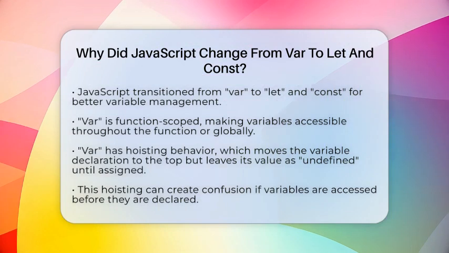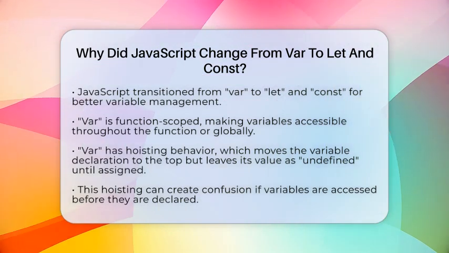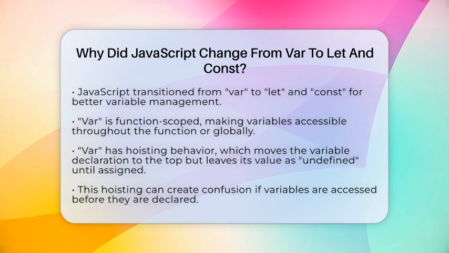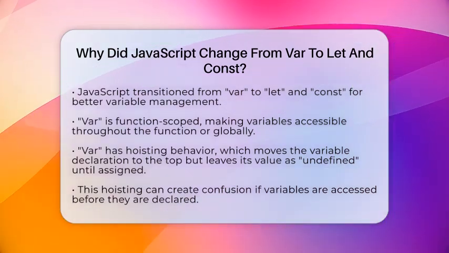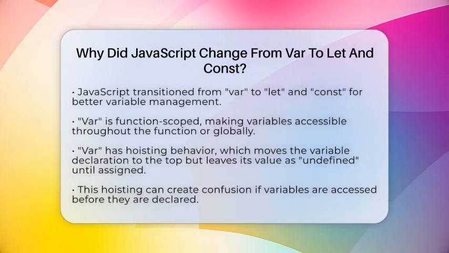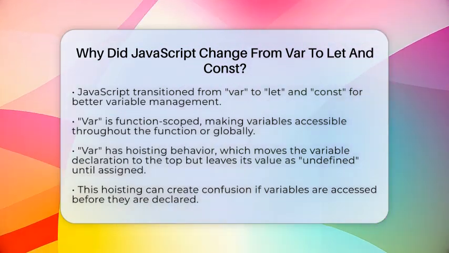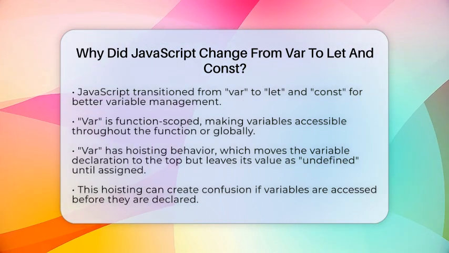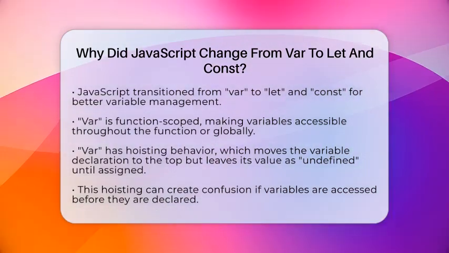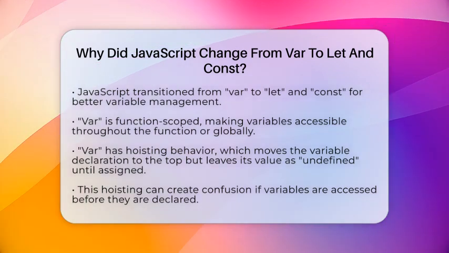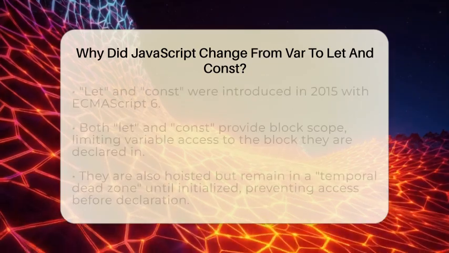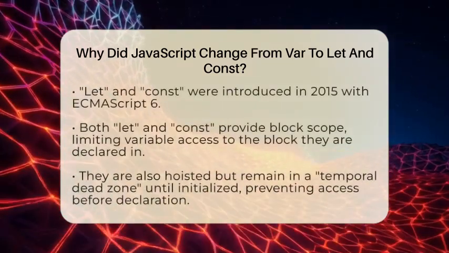First, let's talk about var. This was the original way to declare variables in JavaScript. When you declare a variable with var, it is function scoped. This means that the variable is accessible throughout the entire function it is declared in, or globally if it is outside any function. However, var has a quirk known as hoisting. This means that the variable is moved to the top of its scope, but its value is undefined until it is assigned. This can lead to confusion if you try to access the variable before it is declared.